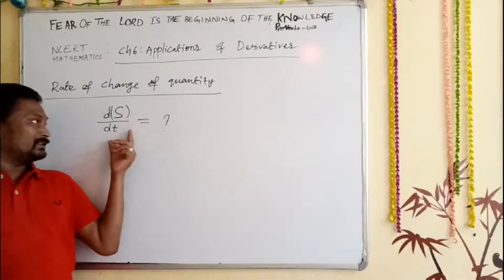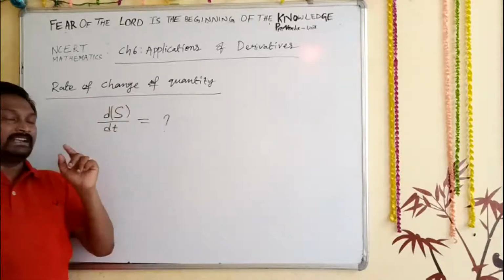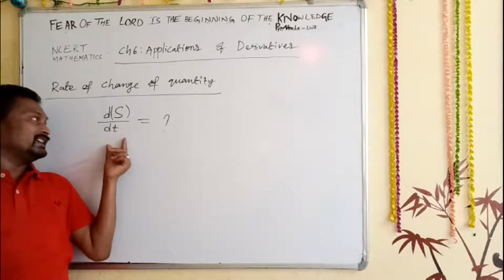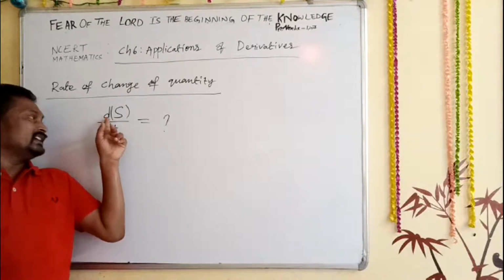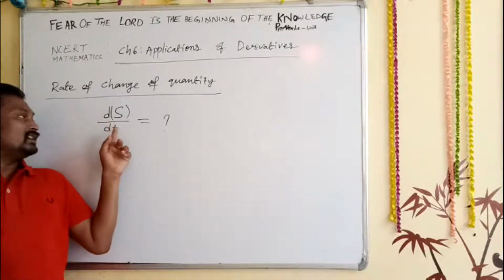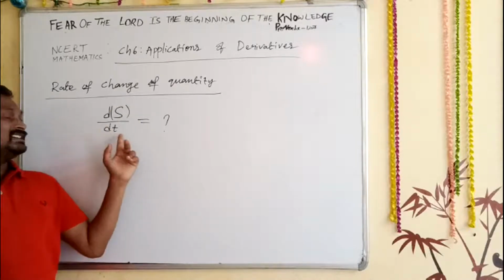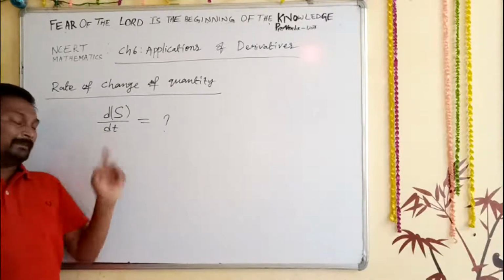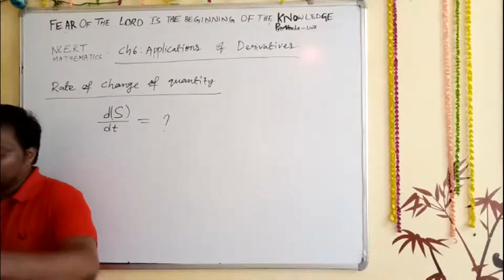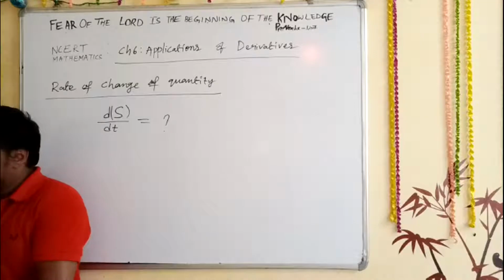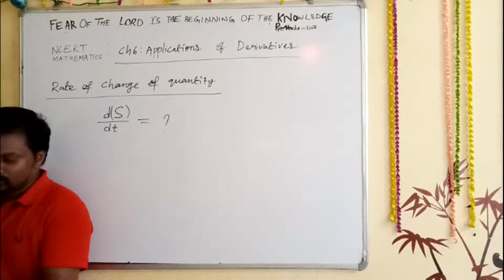But what we want to discuss today is, what is rate of change of quantity? This d by dt of s is nothing but differentiation of the speed with respect to time. It indicates the change according to time. In some places we will go for something other than time also. So let us see some examples, then you get to know.